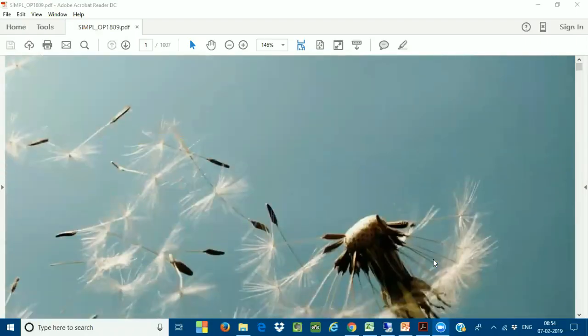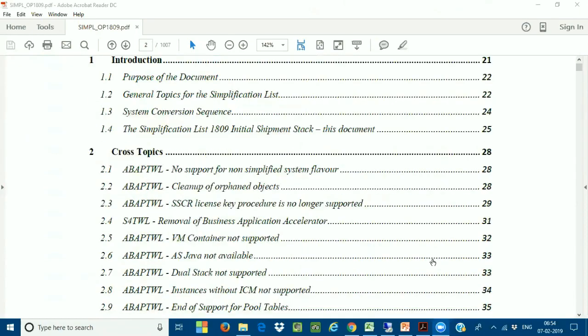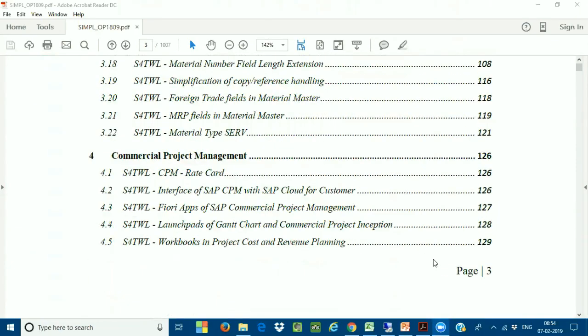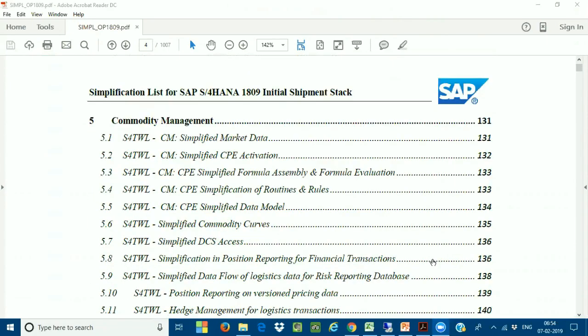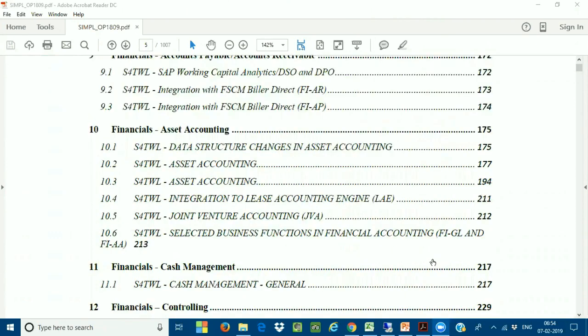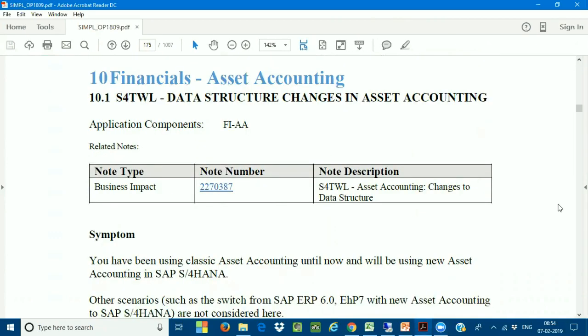Are you able to see my screen now? Yes, we are seeing the SAP PDF. Yes, this is very important. There is no hurry to go into that. I'll go into great depth. I just want you to understand the concept very well.